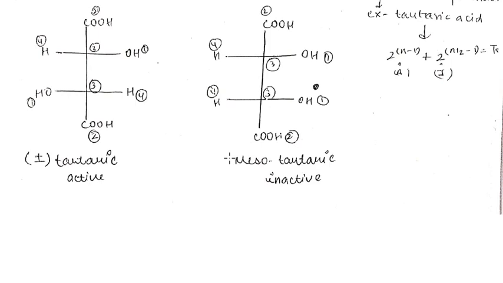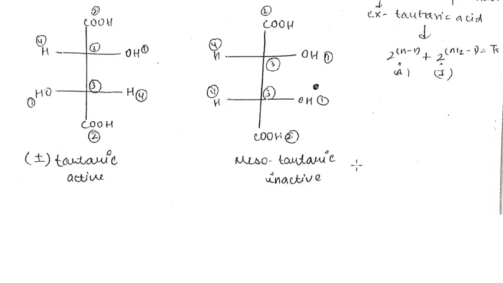I repeat, if a stereoisomer can be divided into two parts and both parts are superimposable mirror images, then the stereoisomer is termed meso tartaric acid.